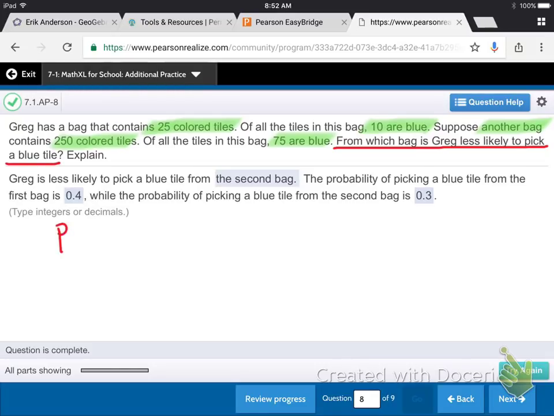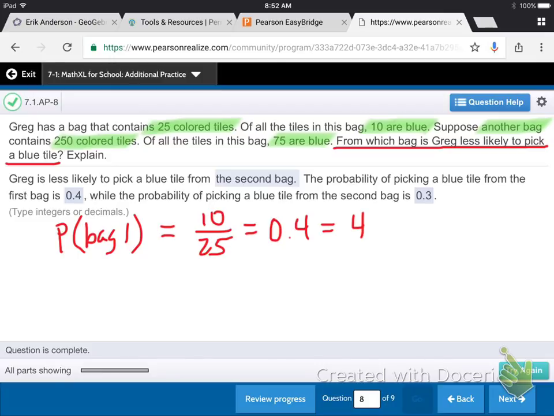We're going to say the probability of choosing blue in bag 1, and we're just writing, that's shorthand. The probability of choosing blue in bag 1 is going to be equal to 10 out of 25. When we do that on the calculator, we get 0.4. When we convert that to a percentage, we get 40%.